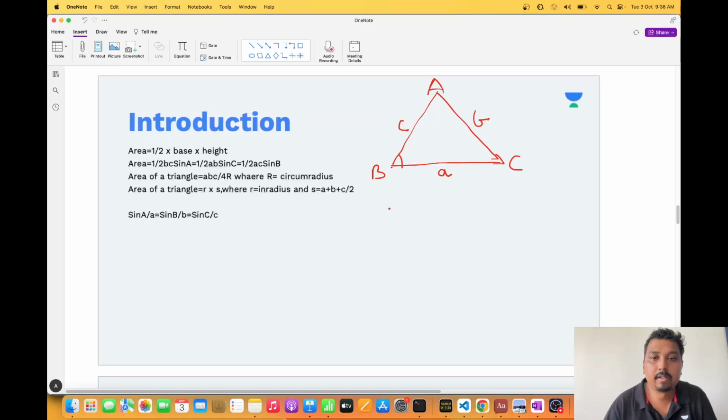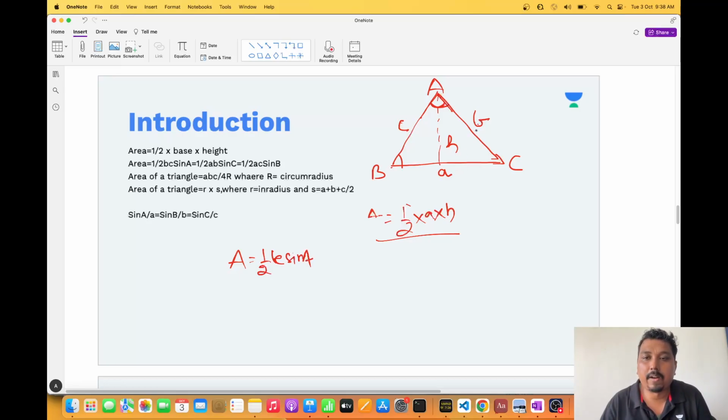Okay. Now, area, everybody knows, is half into base a into height h, that is half into base into height. Good. Now, again, there are multiple methods to find an area. Half bc sine A, these two sides and the included angle between them. Similarly, half ab sine C, half ac sine B.